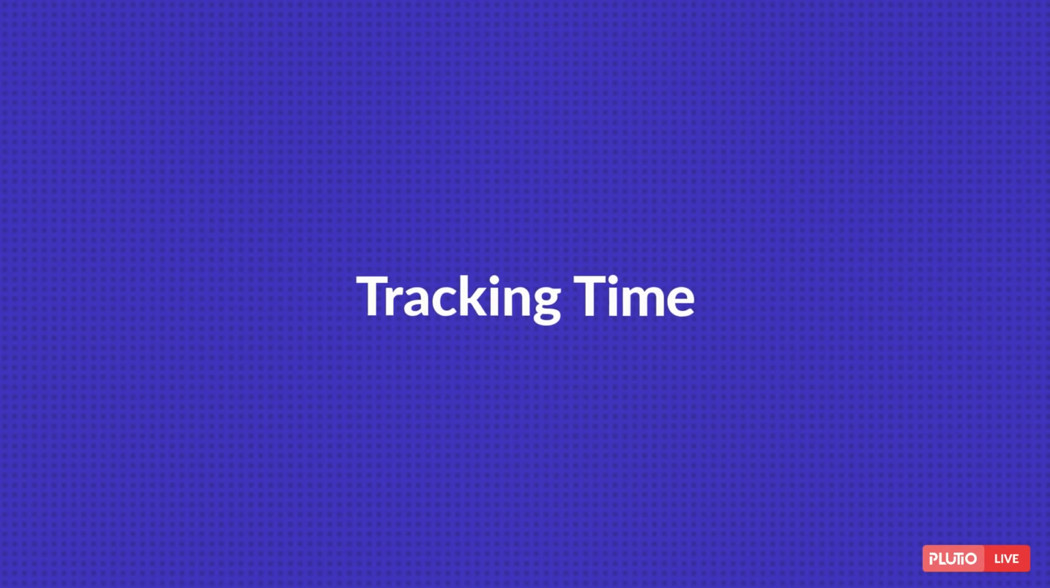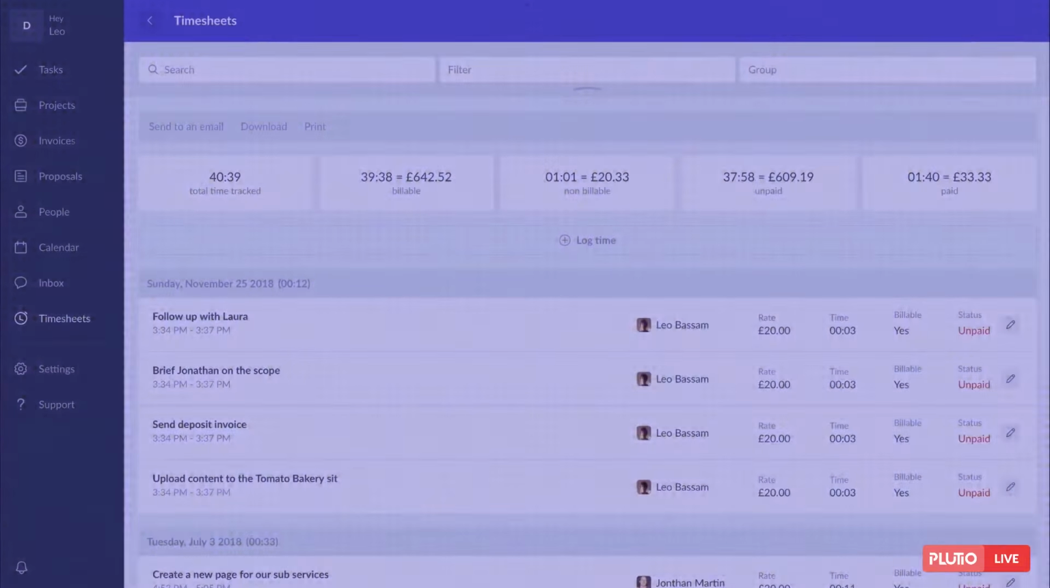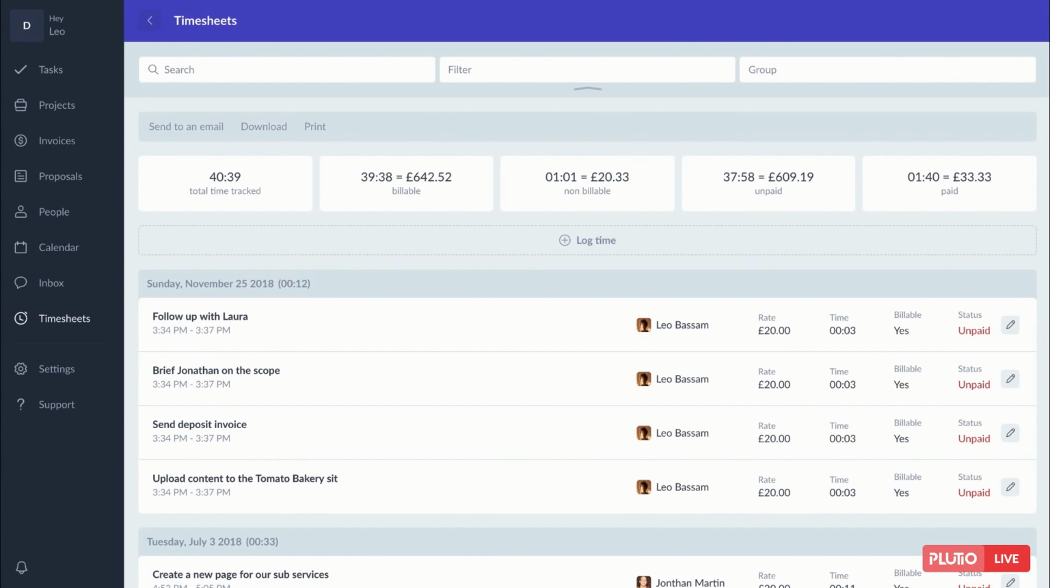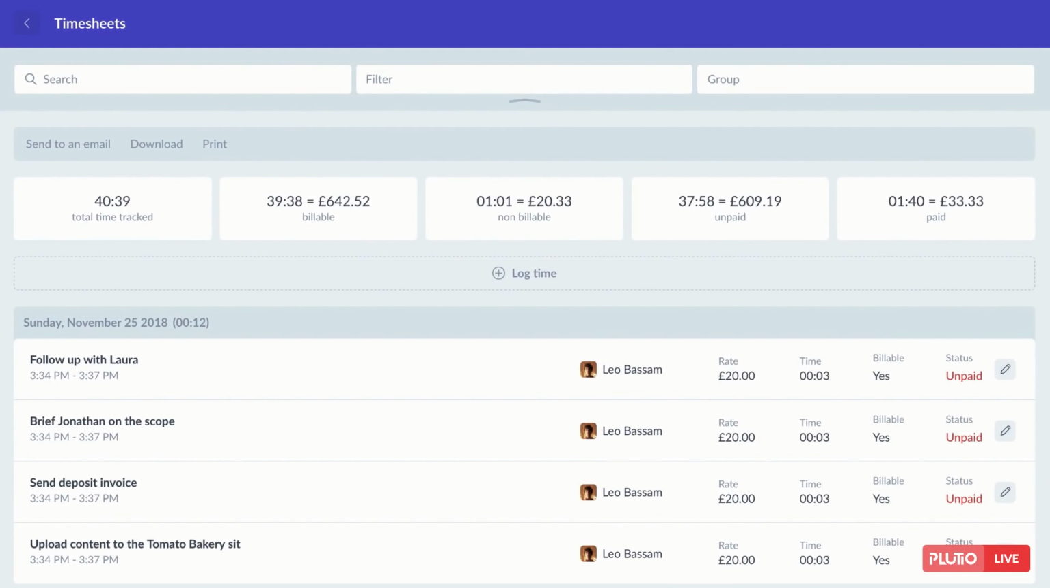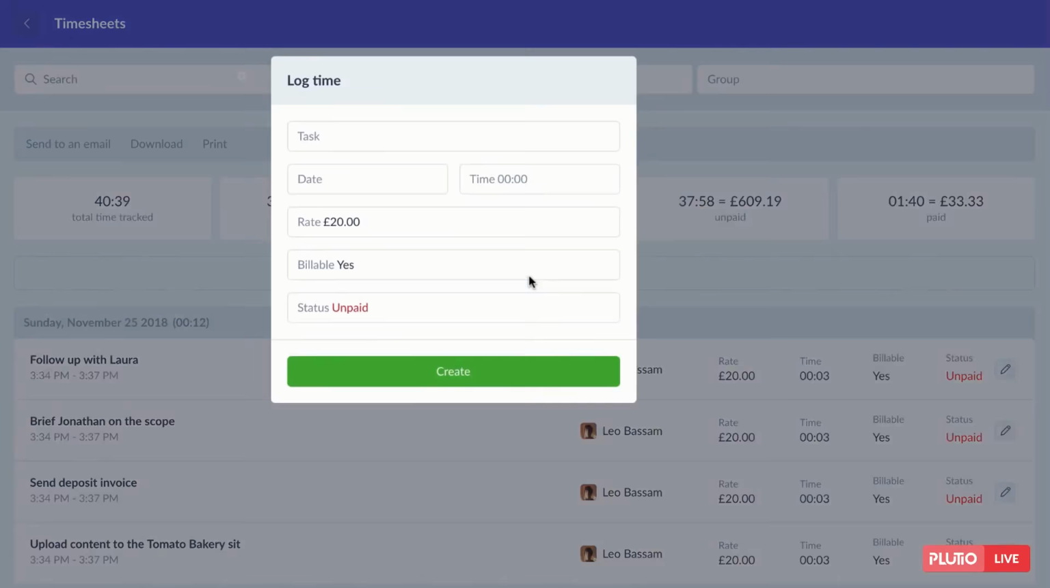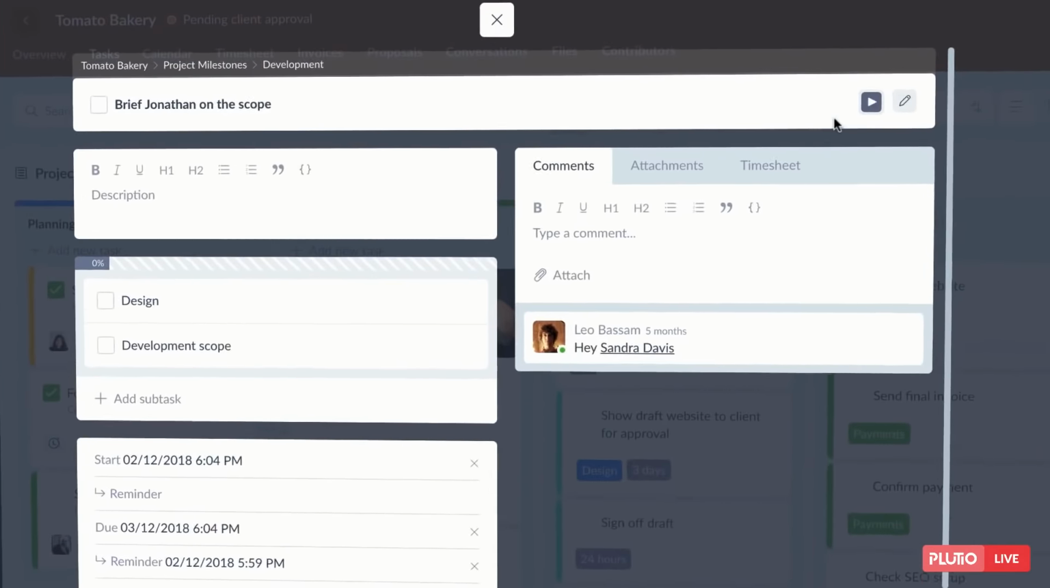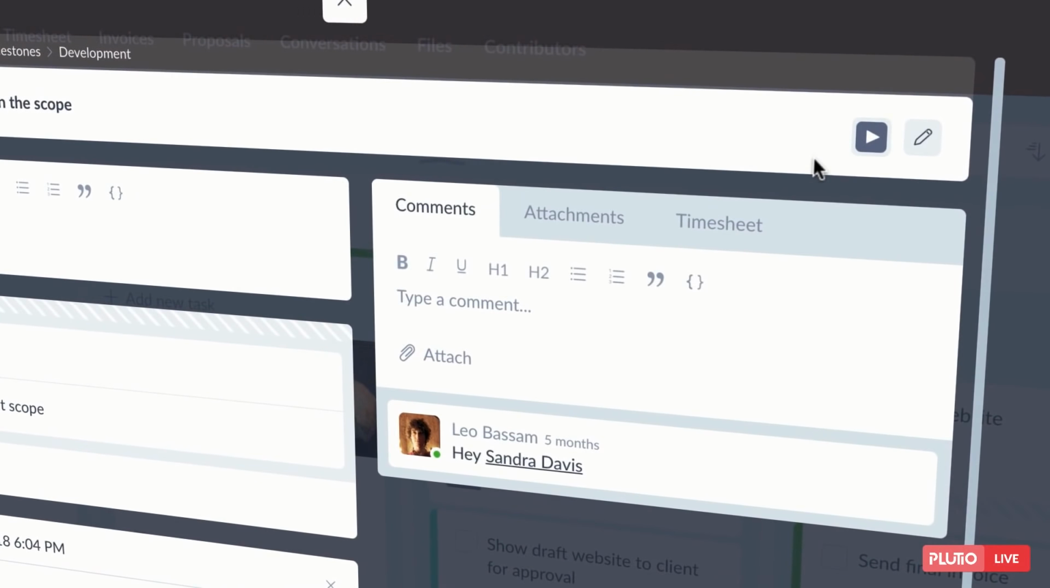Tracking your time. Tracking time and keeping an eye on your billable tasks has never been easier. The timesheet page gives you a deep overview of all time logged business-wide by yourself or anyone else. You can easily log time by clicking on the Log Time button from your timesheet, or start tracking time by clicking on the Time Tracker button from inside the task.